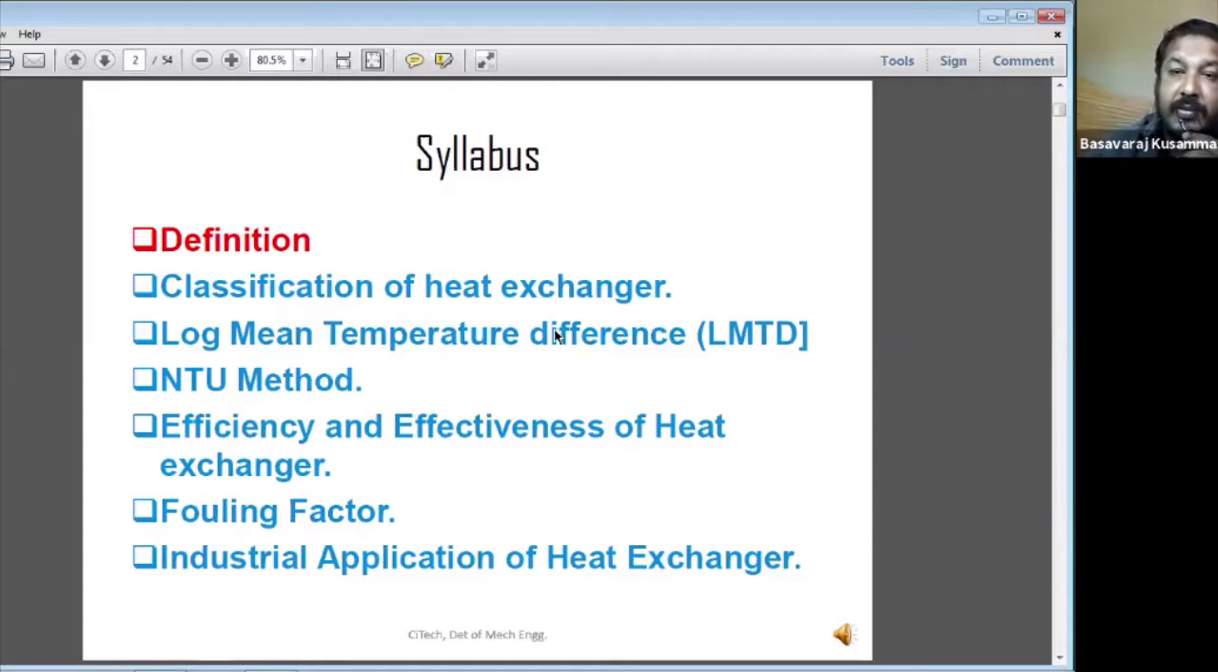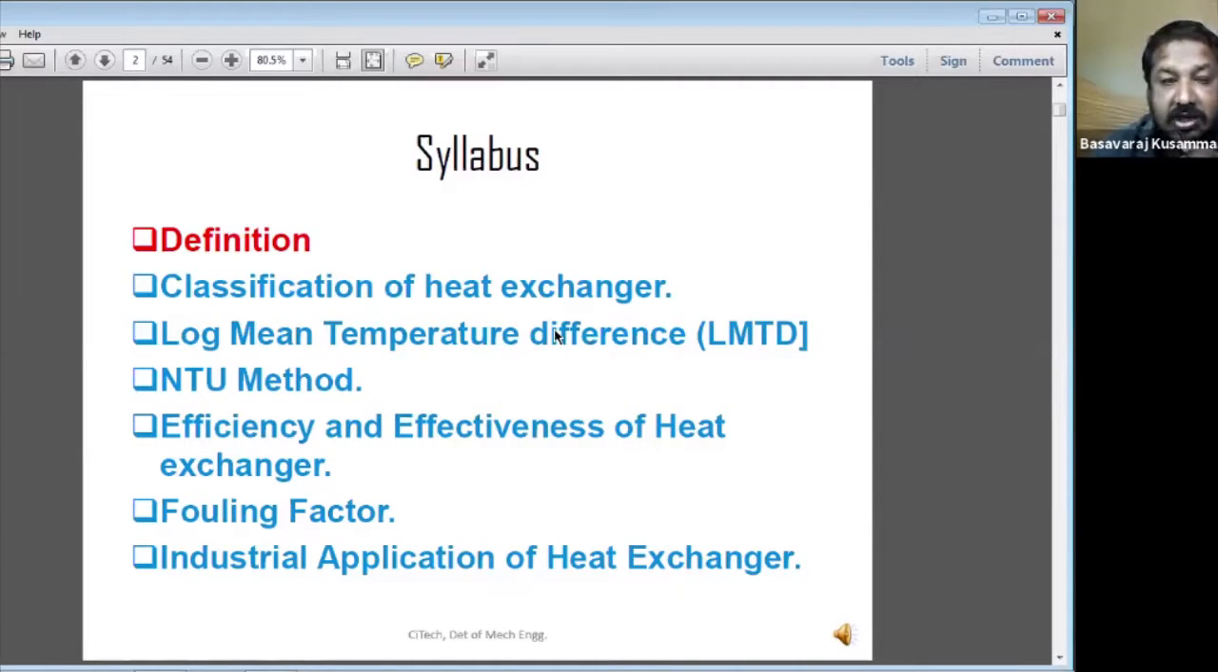The presence of the fouling factor decreases the heat transfer rate. So that term also we are discussing in this chapter. And we are going to study what the industrial applications of the heat exchanger are.